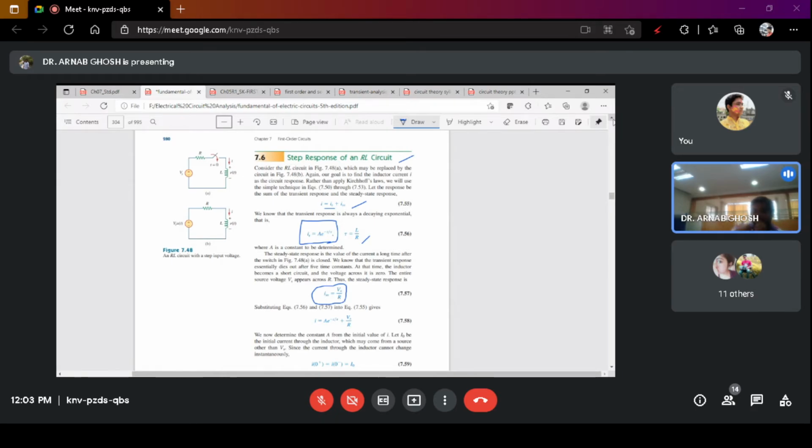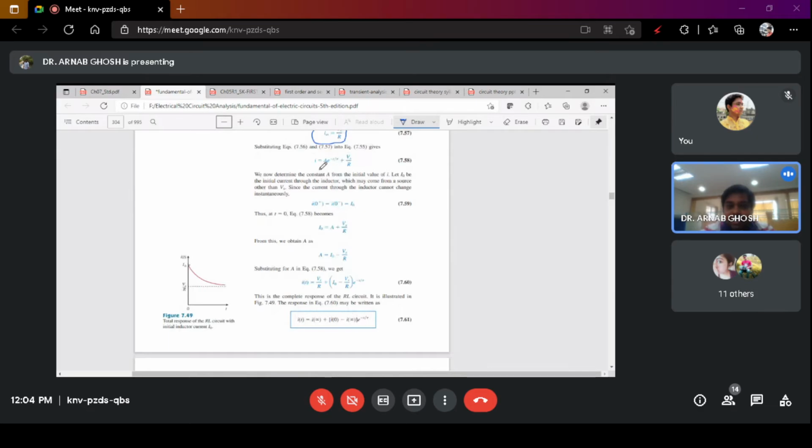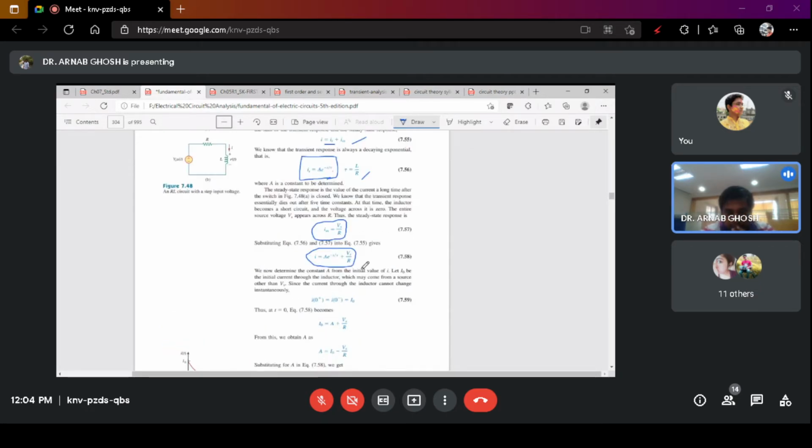At t equals 0 plus, that is when you are just switching on the switch, or just starting to analyze the circuit, the voltage across the inductor will be 0, and the entire source voltage will appear across R. So you are getting the response as i equals A e to the power minus t by tau plus Vs by R. Is this clear?